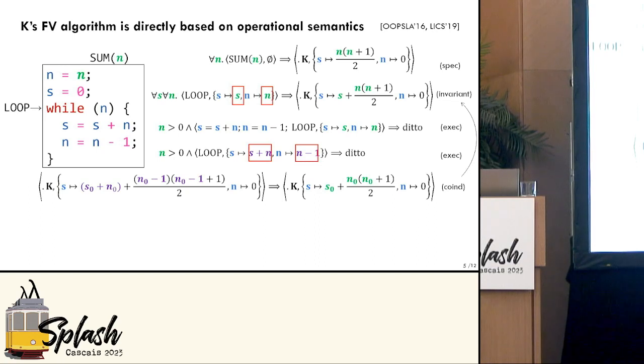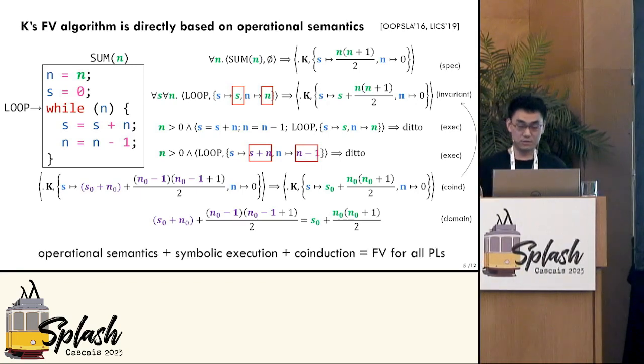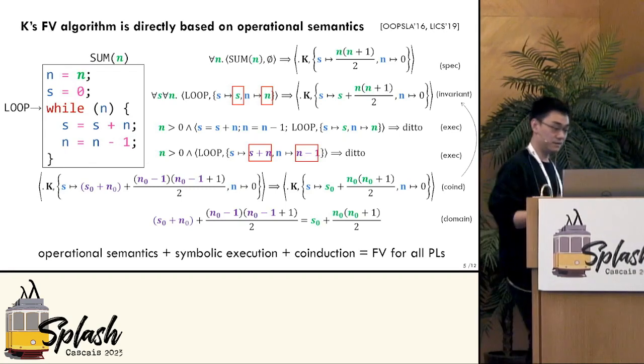And by doing that, we have something like this. This is the right-hand side of the invariant instantiated, and this is the original right-hand side. And we see that everything else is the same, so I just need to prove this equality about integers. I can do that using SMT solvers or some domain reasoning tools. So what I'm showing here is that I can use operational semantics with symbolic execution, with co-induction. This is the step where I prove a subgoal using the claim I'm proving. And this gives us full formal verification for all programming languages because it's based on the formal semantics of a language.